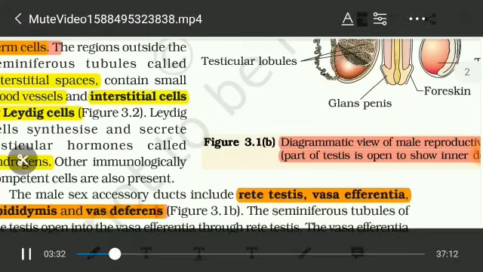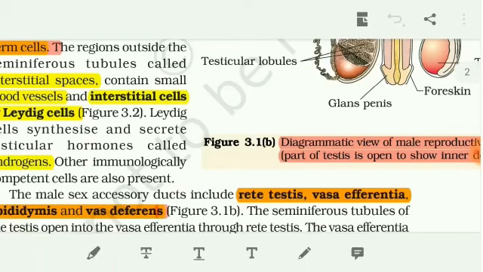Two cells are present generally. Inside the seminiferous tubules, Sertoli cells are present. Sertoli cells provide nutrition to the developing sperm. The sperm is developed from spermatogonia, and outside the seminiferous tubules are the Leydig cells.